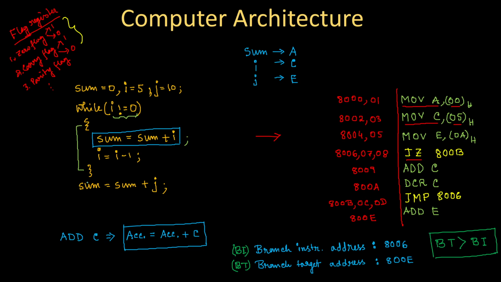That means if I predict that branch will not be taken, then in n-1 times my prediction is correct. Only once my prediction will be wrong. So as a whole, I will have correct prediction most of the time, so you will get the correct instruction in the pipelining most of the time.